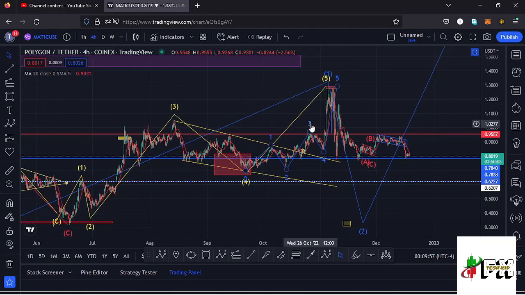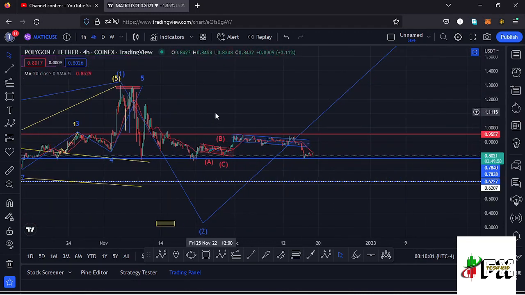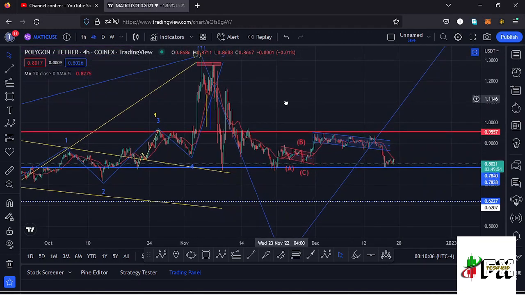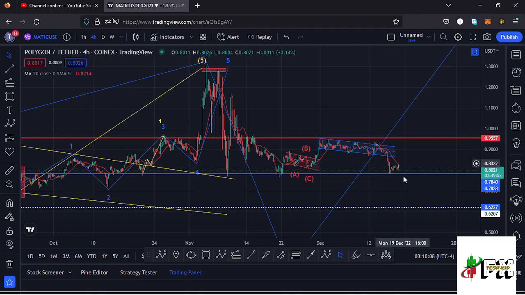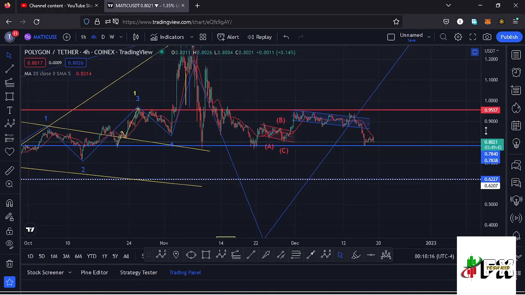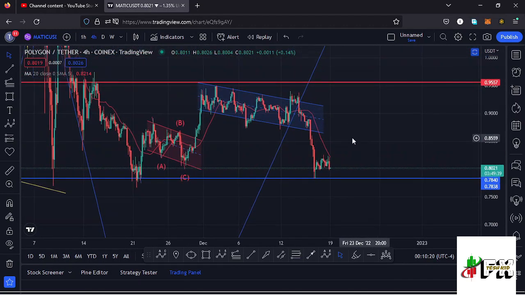And now my primary scenario is that we're in the formation of the second wave, which is a corrective wave, and because of its corrective nature, I also expect to see an ABC corrective structure in this second wave right here. And before I get to the short-term scenarios that I expect to play out basing it on the ABC corrective structures, there are chart patterns that we have information over here that are still giving us some short-term scenarios.